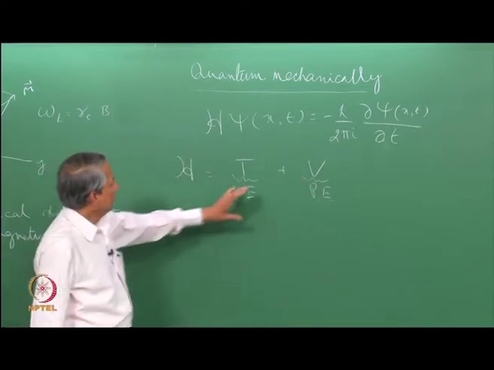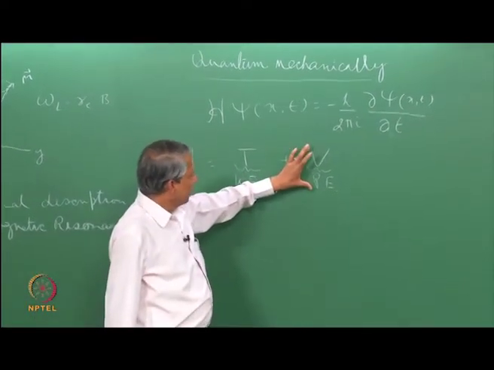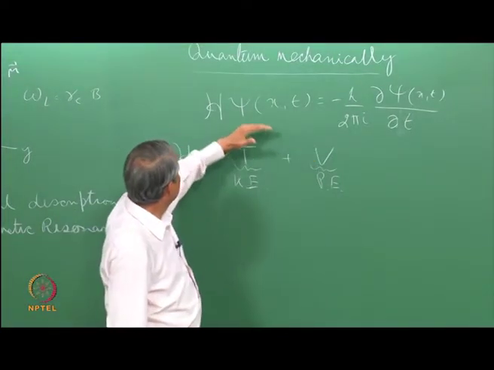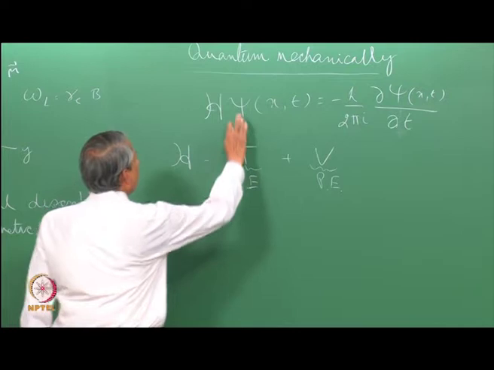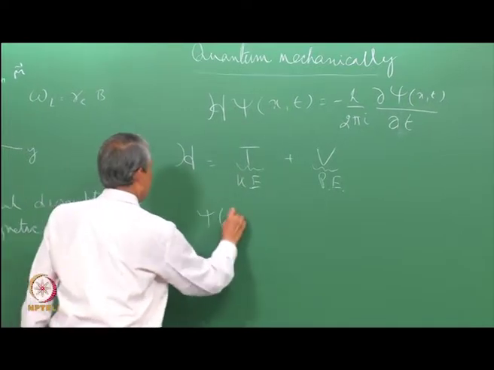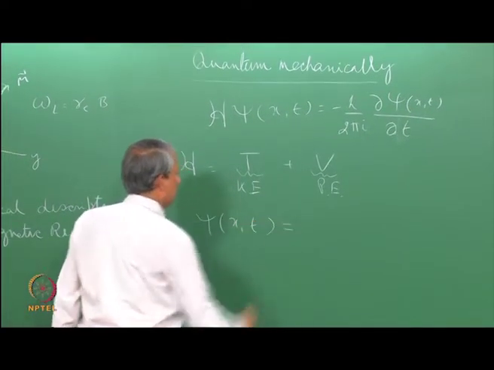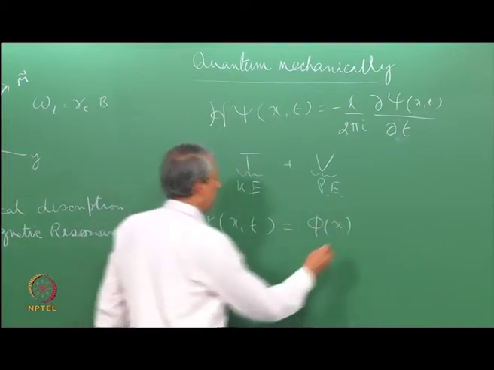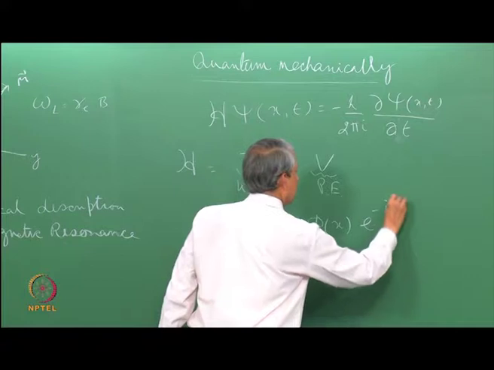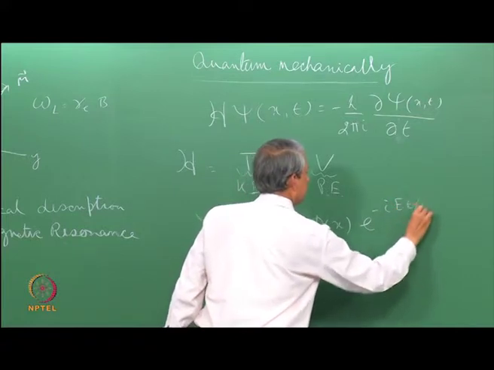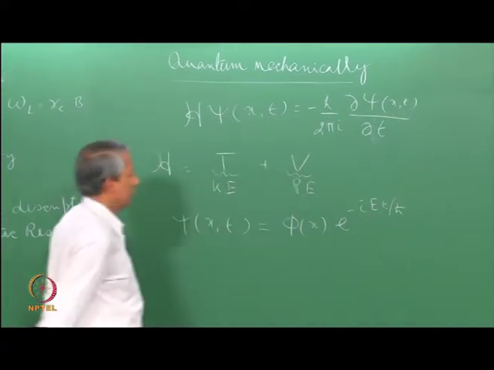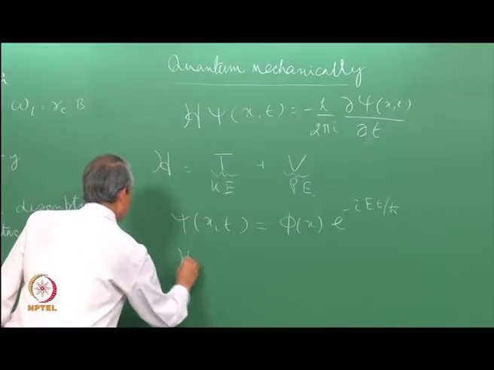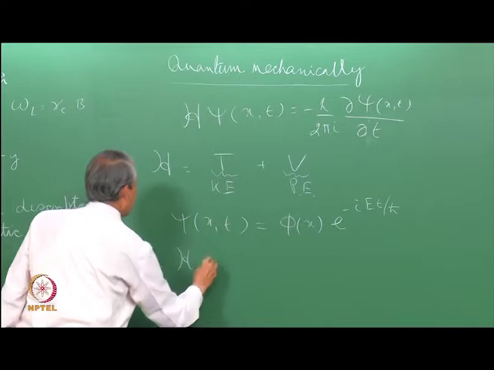Now, when the potential energy is not a function of time, it depends only on coordinates, then this wave function psi can be written as a function of only the space coordinate, say phi of x, and the energy term comes in this fashion. This is the time dependent part here, and this phi x satisfies the same type of Schrodinger equation.